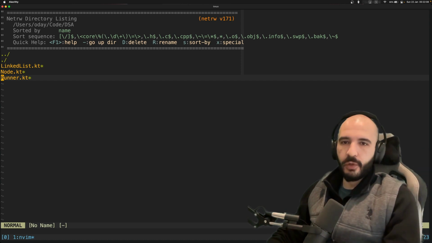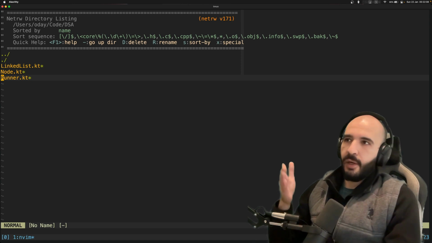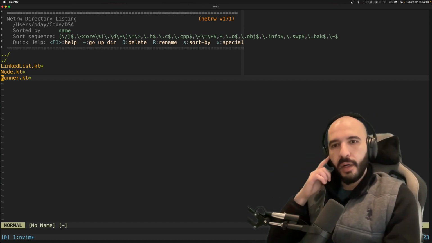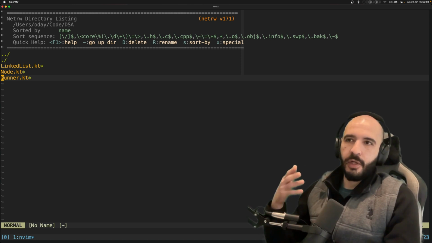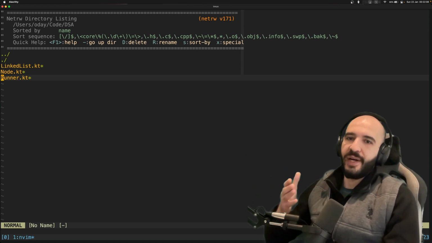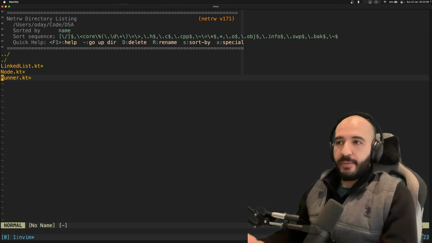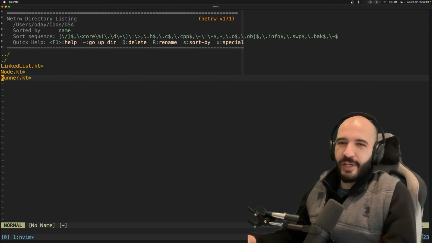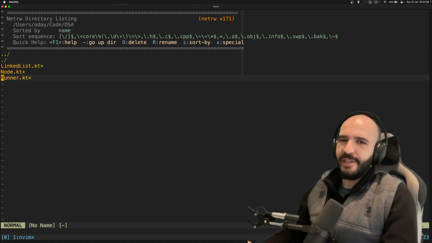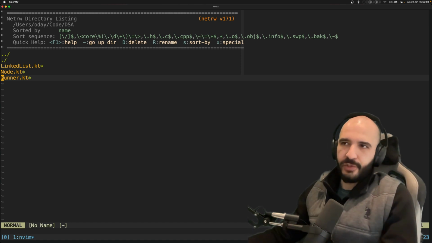Now, the elephant in the room, of course, is that I am not using an IDE, I am using the terminal. Why, how, what's going on? Maybe for a later video, but it's been my personal goal to move away from the IDE where I can, just to see if I could. So for these one-off programs that you write, just a linked list, just some operations, 3-4 classes, you don't really need an IDE. So I'm trying to go away from that. This is the effort that you see here.